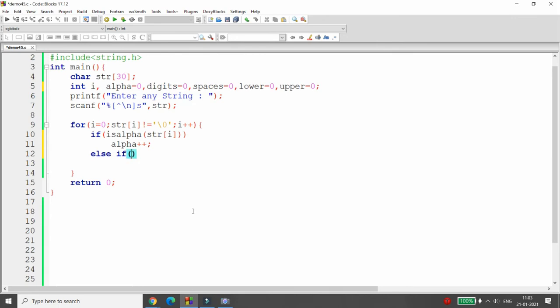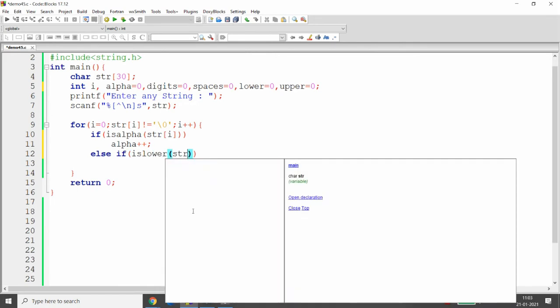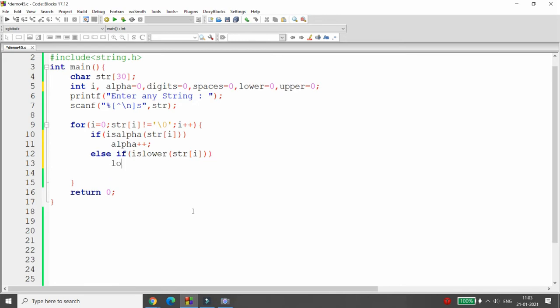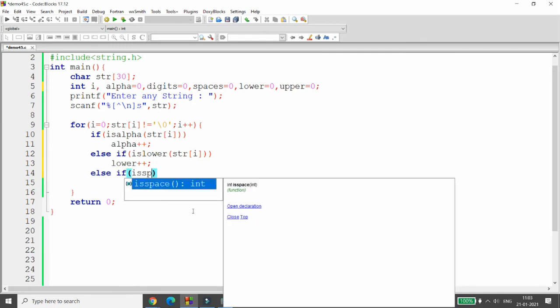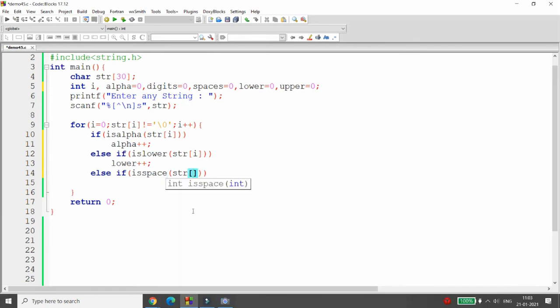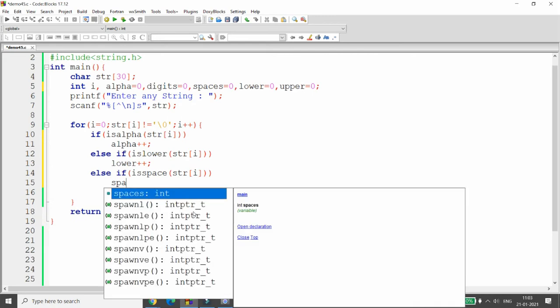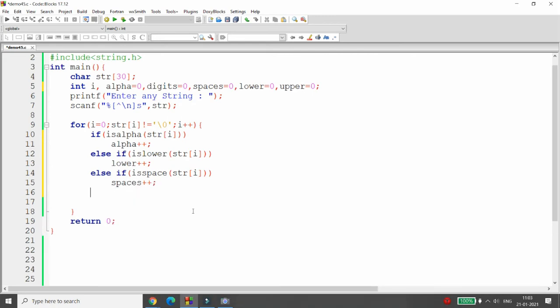Else if, at a time only one character will be there, right? So here you can write another condition and check, is it lower? If it is islower of str of i, then increment the value of lower. So lower will be plus plus. Else if, now I want to check is it a space, if the wildcard character is given, right? It means if it is a space, then you can write the function isspace. If it is a space, then your spaces will be plus plus.